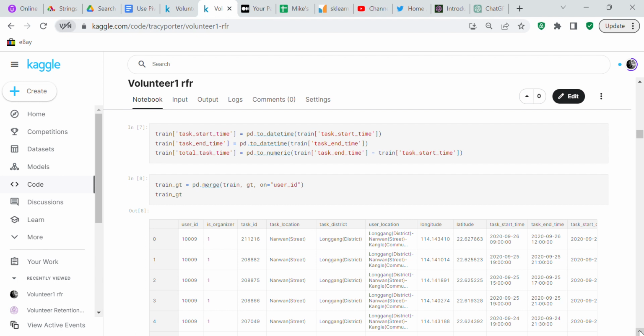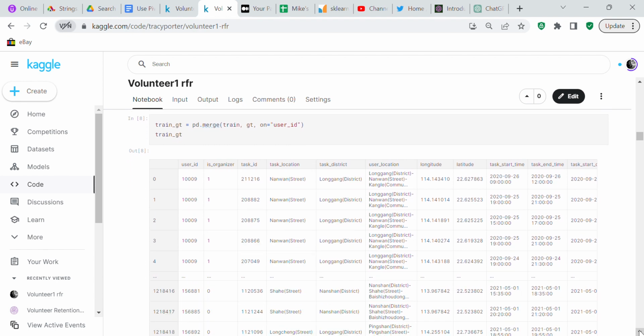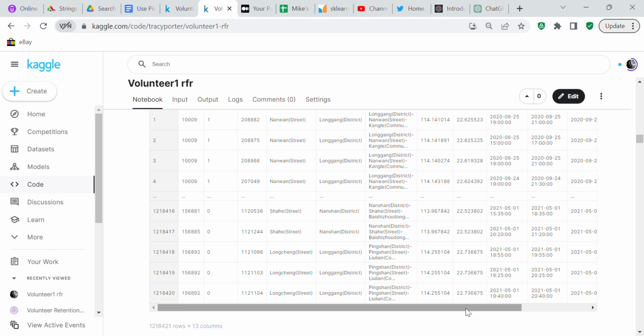And then what we did was we time-stamped the task start time and the task end time. And then I created another column called train total task time equals pd.to_numeric train task end time minus train task start time. And then we took the train GT, we merged train with GT so you could get the count in there. So let's see if we can find the count.